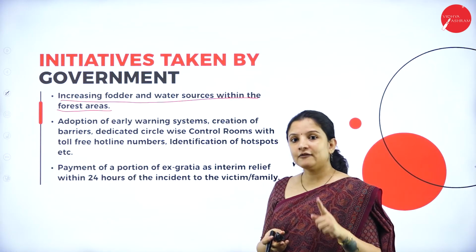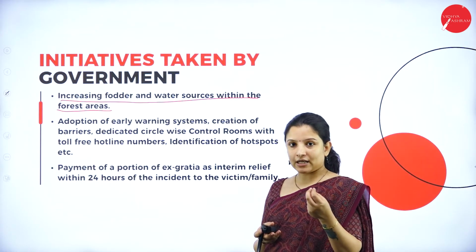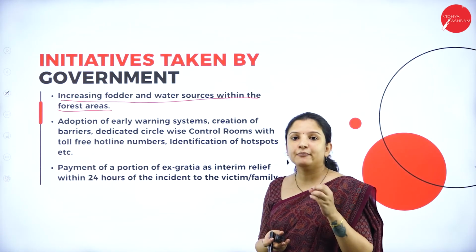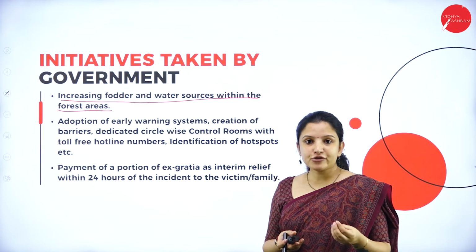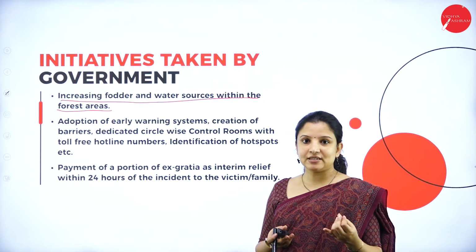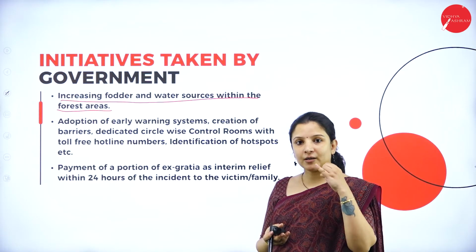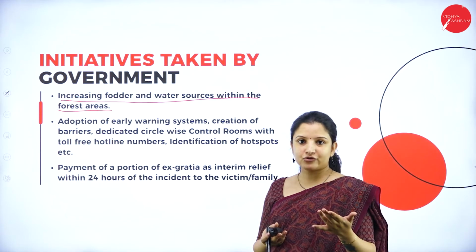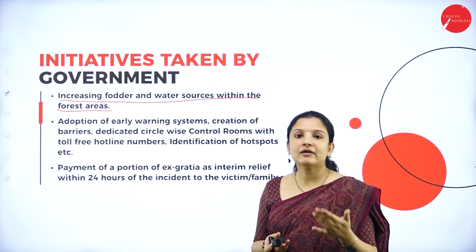That is why, if you remember, there was a time when the tribal people were not allowed to collect bamboo shoots from the forest. Bamboo shoots are a tasty delicacy available during the rainy season, but because of unlimited collection of the bamboo shoots, the elephants did not have enough food.